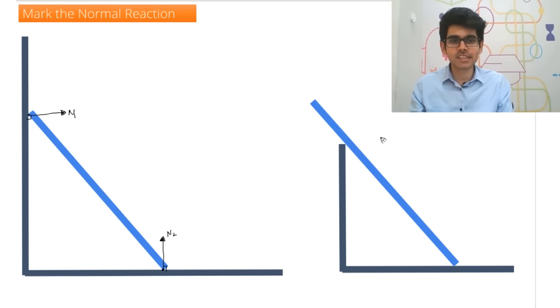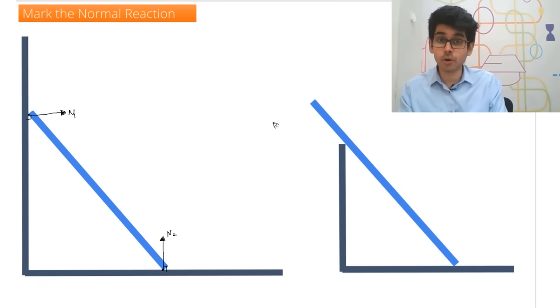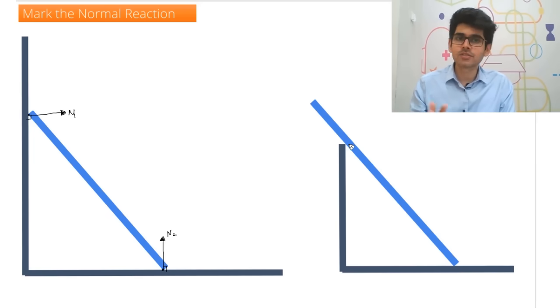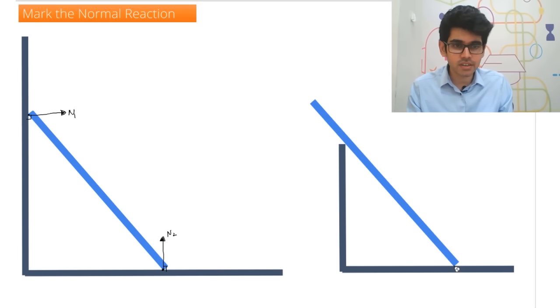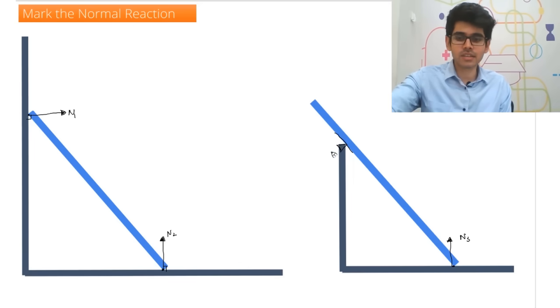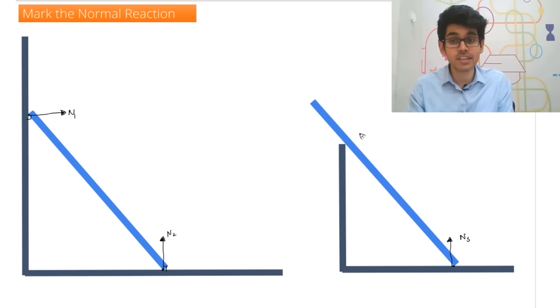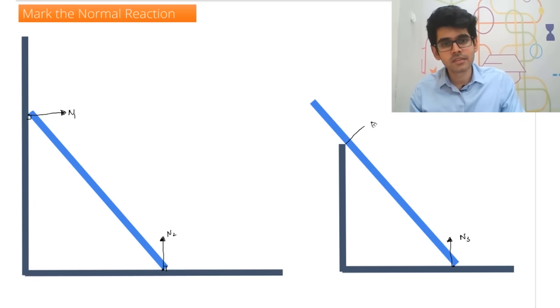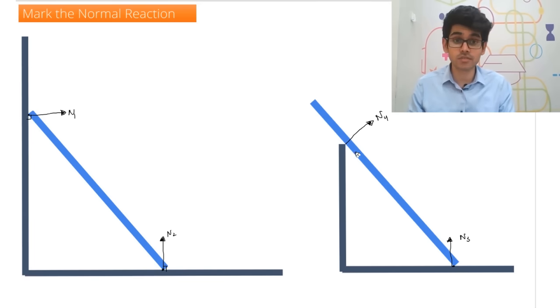Now let's have a look at this scenario where it is protruding outwards. This is a case which is missed out in most places. This is an advanced case. So let's have a look, but it is very simple. Here you can clearly see this is the surface, so the normal reaction will act here. Let's call this normal reaction N3. And here, now understand, how do you visualize this? Take this as the surface and take this as the notch. In this case, the normal reaction does not act like this. It will not act like this, it will act like this. If you understand the direction, I think that is the most critical thing here. So this will be the normal reaction.